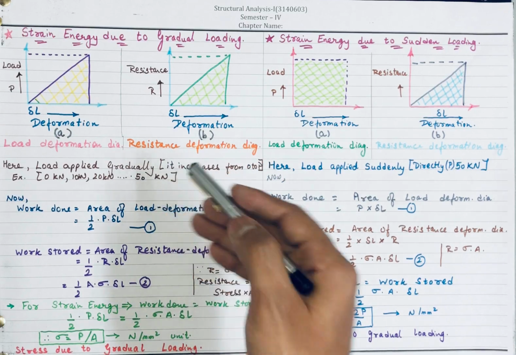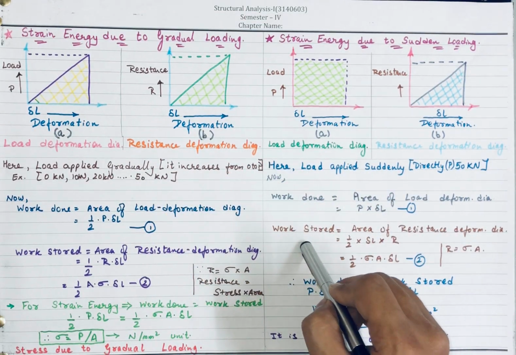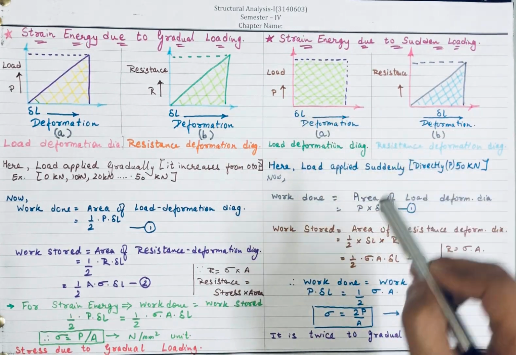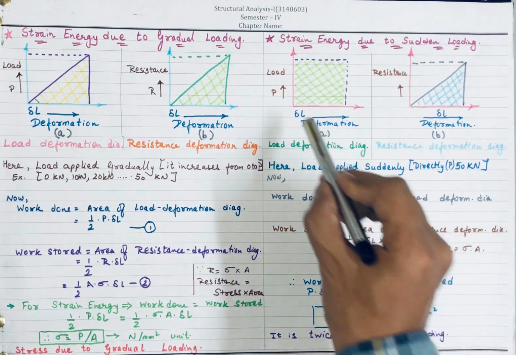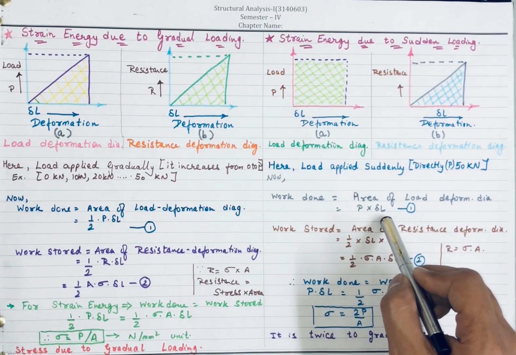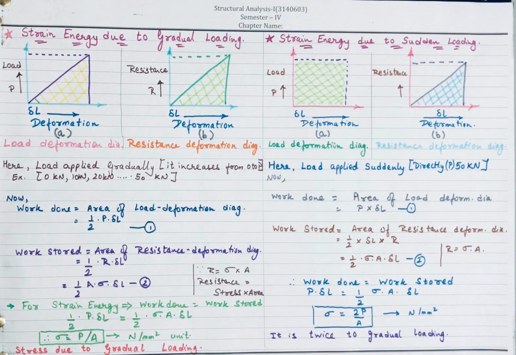What we did earlier, we have to do here: compare work done and work stored. Work done is my rectangular area, which is base into height. My height is P and my base is del L. So this gives me equation number 1.